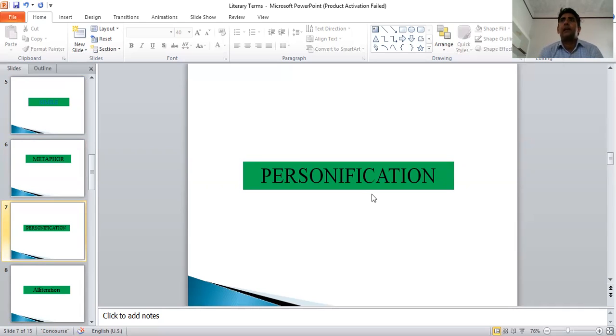Sometimes we do this, such as Chanda Mama. Now, the moon is not a maternal uncle, but we have personified it. So if we personify a dead thing as a human being, that is called personification.